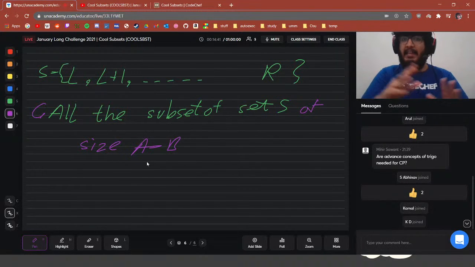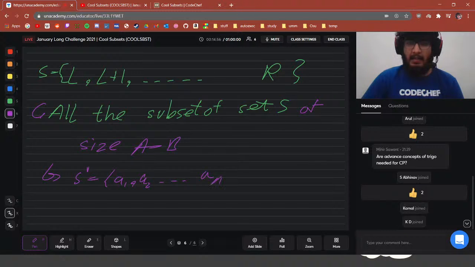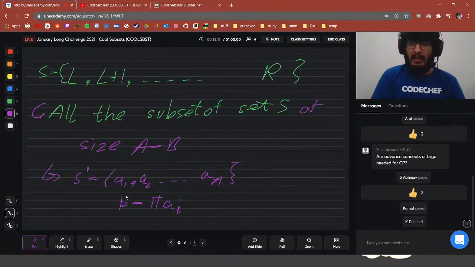And then when we create all of those subsets, we would take the product of all of the numbers in that subset. So if we have a subset, like say S dash is equal to some A1, A2, up until AA, we would take their product, that would be some number P, and we want to see all of the divisors of P and see if those are cool or not, right?